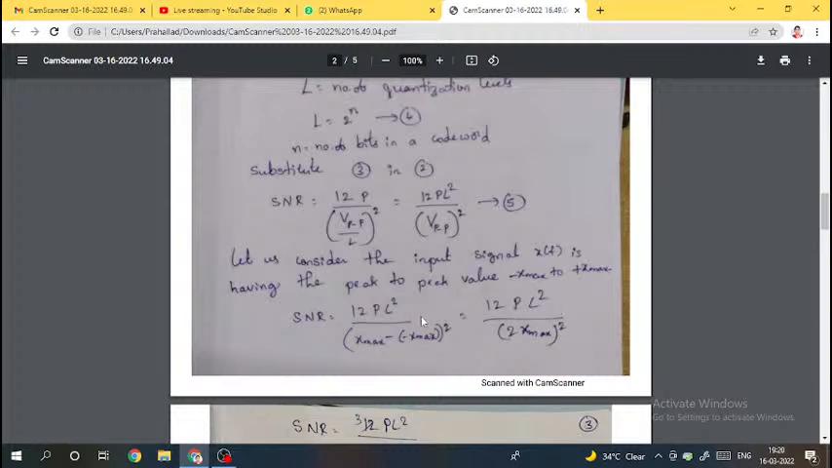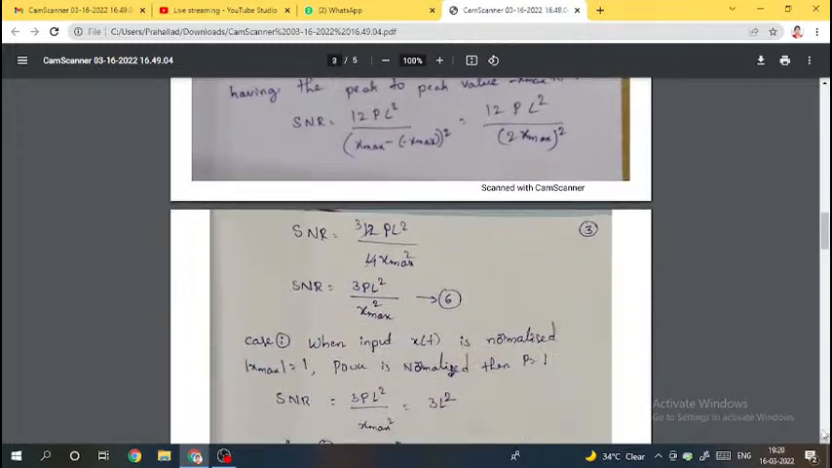This 12P L square is continuing from here onwards. Next step is signal to noise ratio 12P L square divided by 4x max square. So 4 by 1, 4 by 3 ja. Signal to noise ratio is equal to 3P L square by x max square. So this is the basic expression. Expression number 6 is the basic expression for signal to noise ratio of PCM.